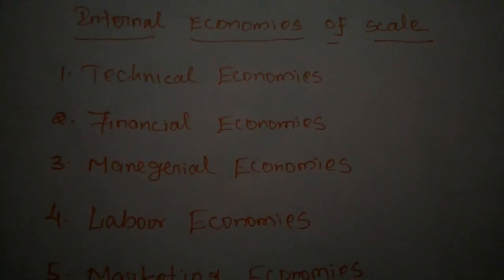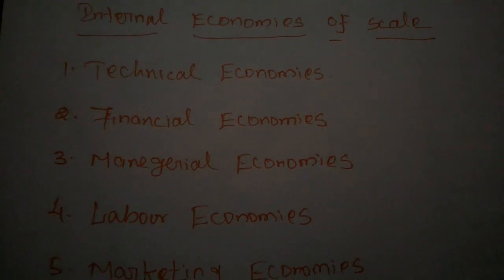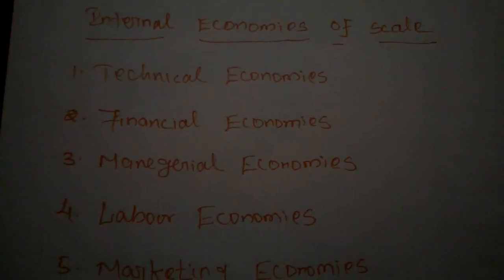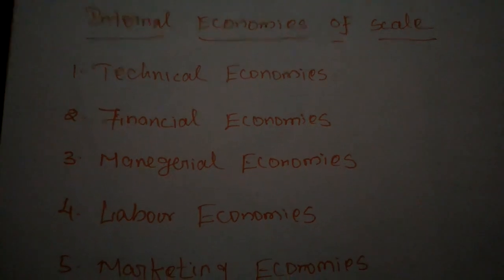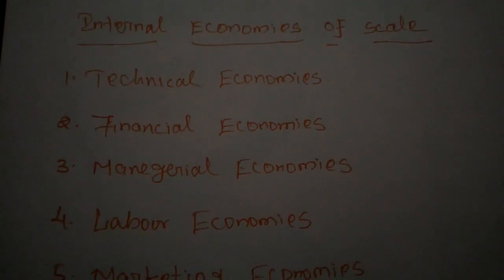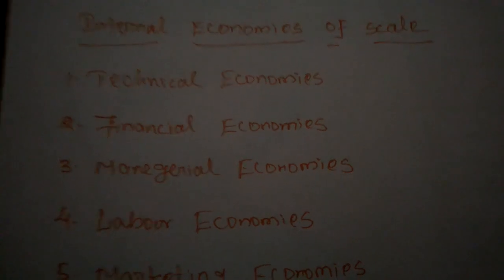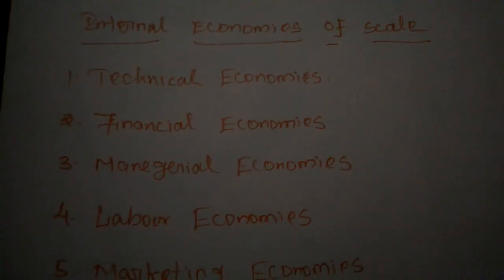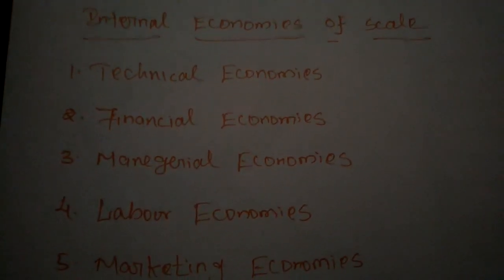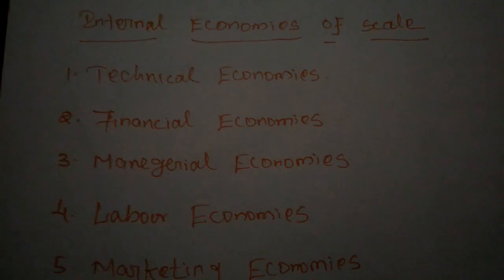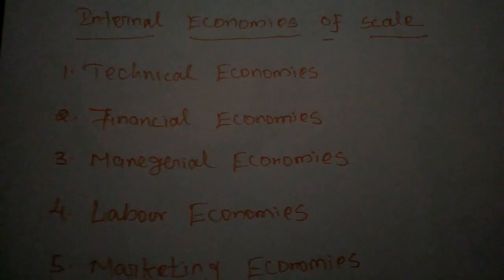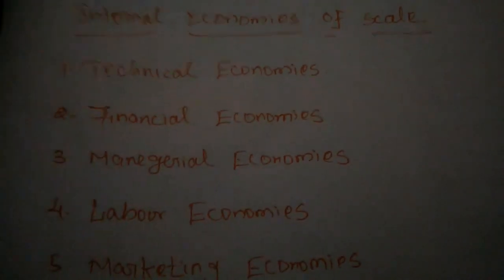Because one machine will be equal to 10 or 100 laborers. The work done by 100 laborers is the same as the work done by one machine. Instead of providing wages to so many laborers, purchasing one machine will be enough. So one machine will be equal to 100 laborers. By applying technology in the production process, we get some advantages, and that is called technical economies.